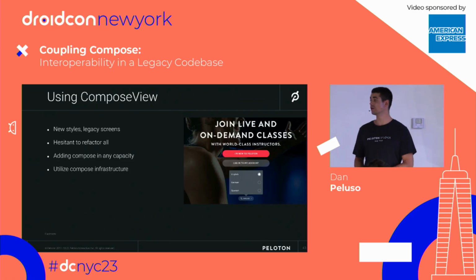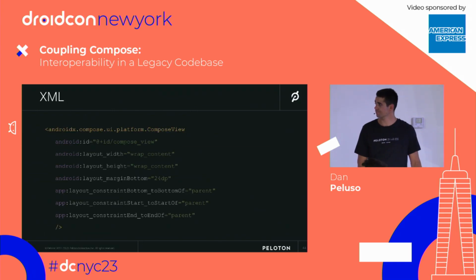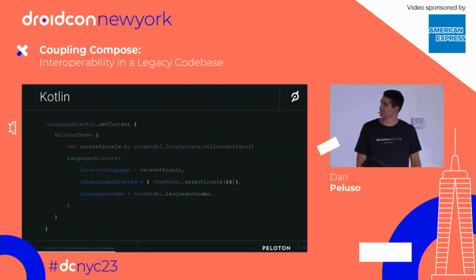Now, additionally, you get to use compose infrastructure. And so because of this, you can make a design decision. Maybe you want to add something on top of the existing functionality and not change any risky code. You can kind of use state flows and observables on top of it as long as you're inflating that properly. In XML, it looks just the same as any other component would. I have it in the context of a constraint layout here, pretty straightforward.